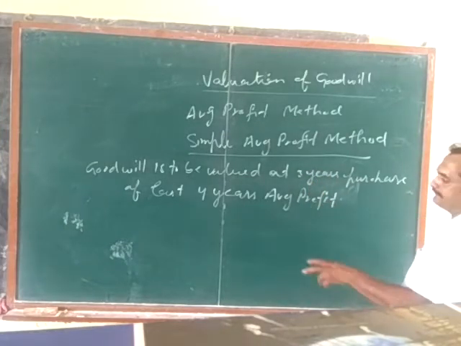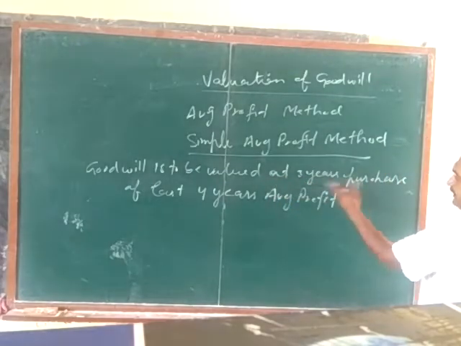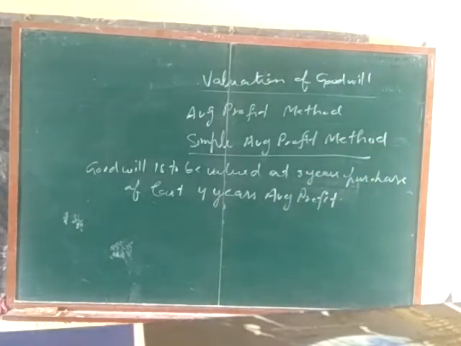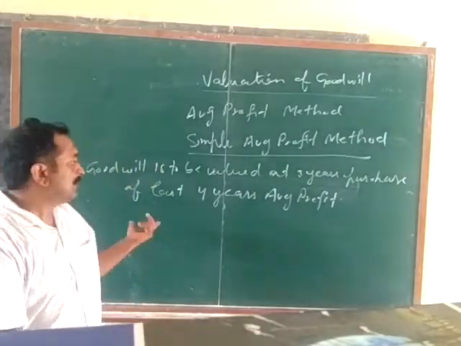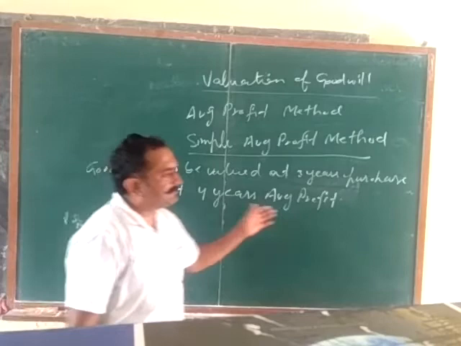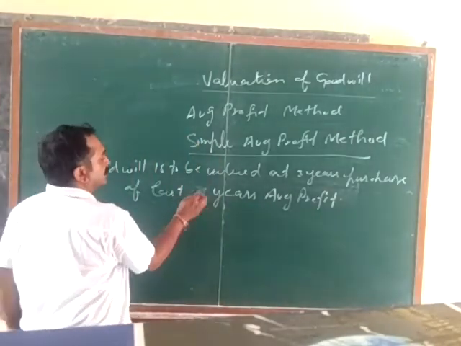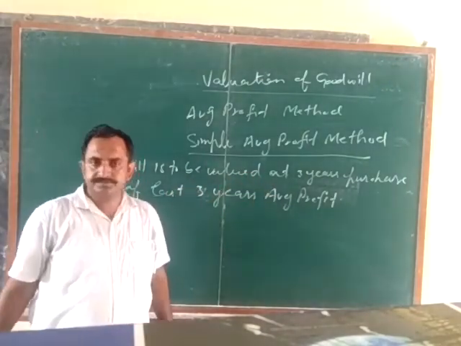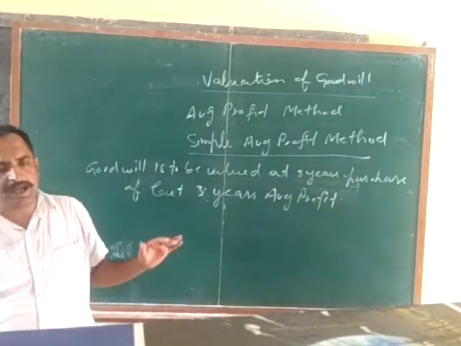But what is to be multiplied? Goodwill is to be valued at 3 years purchase. 3 means 3 times of what? Of last 4 years average profit. So we need to calculate the 4 years average profit. How can we calculate it? The profit of 4 years must be given to you, and that is to be divided by 4. That is the 4 years average profit. There may be the average profit of last 3 years; then the 3 years profit is to be added and divided by 3. That will be the average profit.